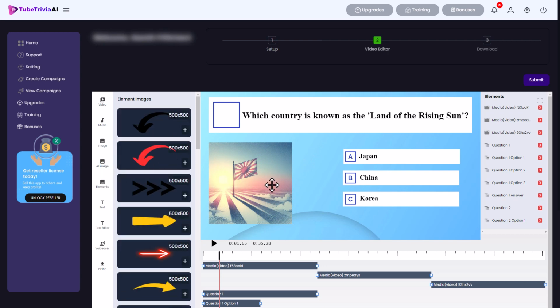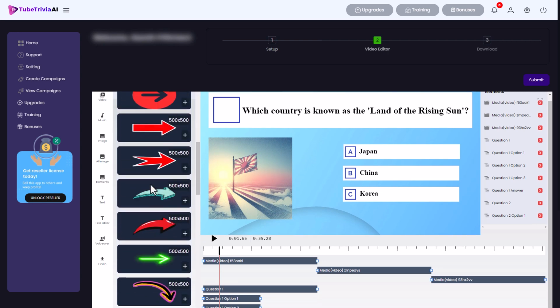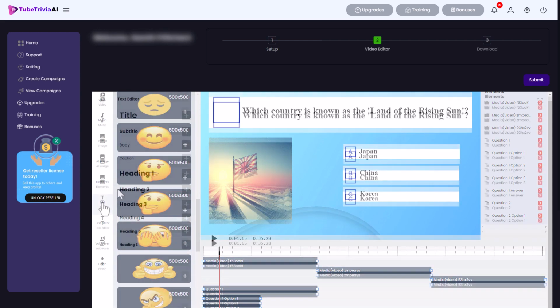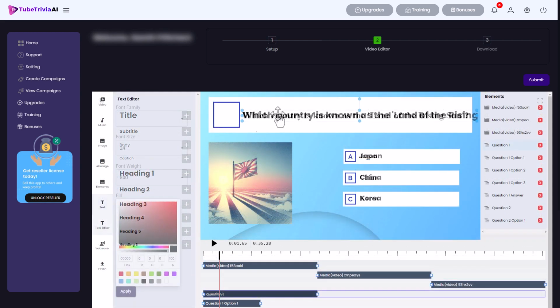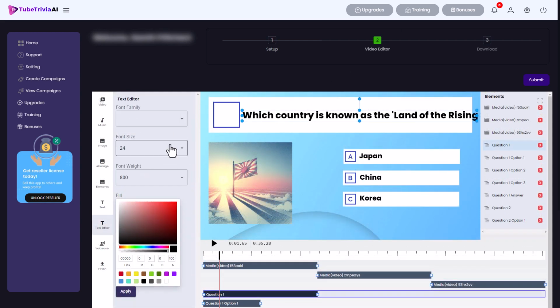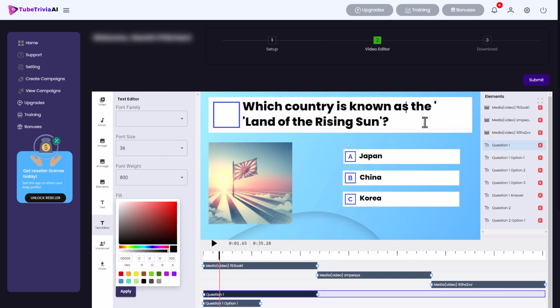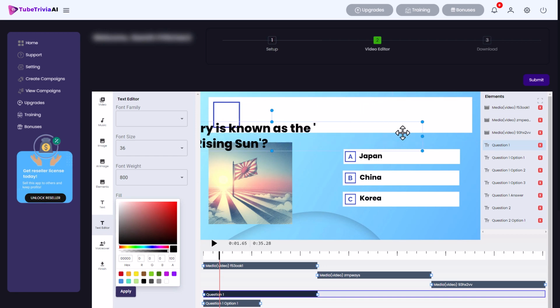Elements, we've got arrows and things. Doesn't appear any way to search them. We can go and add different texts. Seem to have a text editor here. That's interesting. So we can change the font and the color. Yeah, look at this. This is not a very good text editor because I cannot get rid of this extra bit here. That's really annoying. So this is fiddly. You're going to spend a lot of time fiddling about with this.